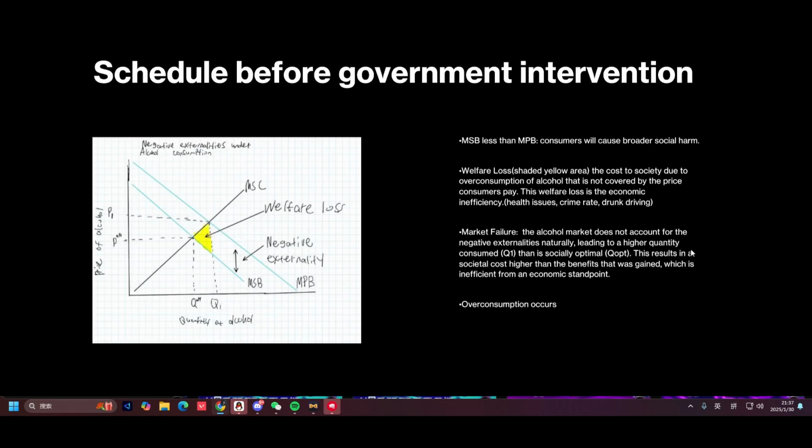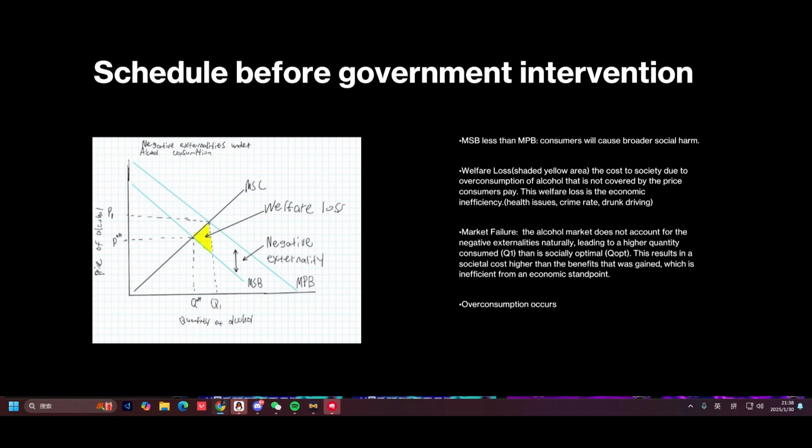Well, why did the government implement this policy? The government added an indirect tax to alcohol because the consumption of alcohol causes negative externalities and is not good for society. And why does negative externality occur? Well, a negative externality occurs when marginal social benefit, shown as MSB, is less than the marginal private benefit, which is MPB, which is shown in the diagram.